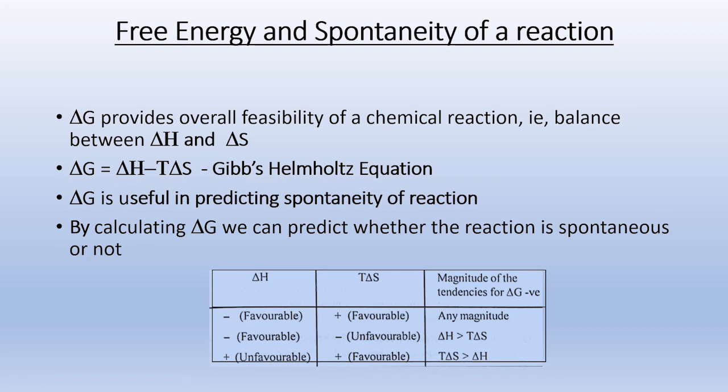If you know the values of delta H and T delta S, you can predict under what conditions the process can be feasible. Whenever we have a negative value of delta G, the process is feasible. So this free energy gives a more authentic correlation of spontaneity.